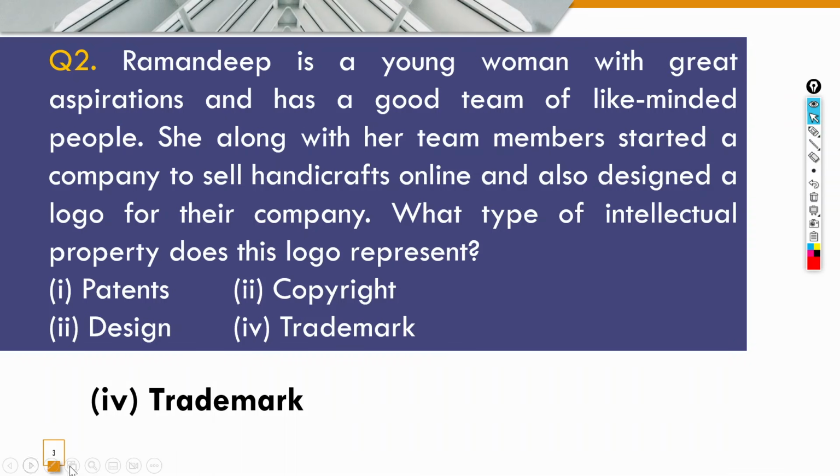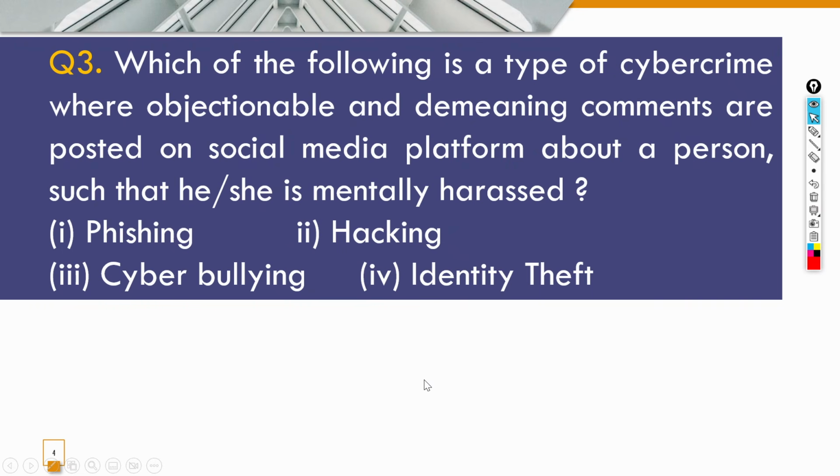The next question is, which of the following is a type of cybercrime where objectionable and demeaning comments are posted on social media platform about a person such that he or she is mentally harassed? तो मेंटली हरासमेंट हमारी साइबर बुलिंग से होती है. सो द करेक्ट आंसर इज योर साइबर बुलिंग. Whenever we demean someone so that the other person gets mentally harassed, then that comes under your cyber bullying. So we had 4 options: phishing, hacking, identity theft. So these are all different options. So the correct answer is your cyber bullying.